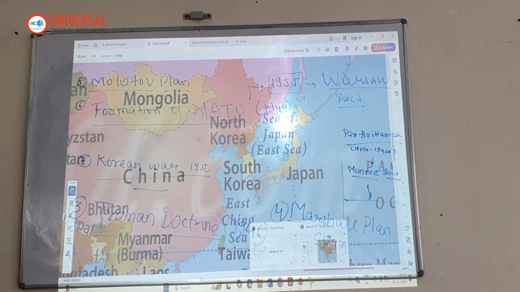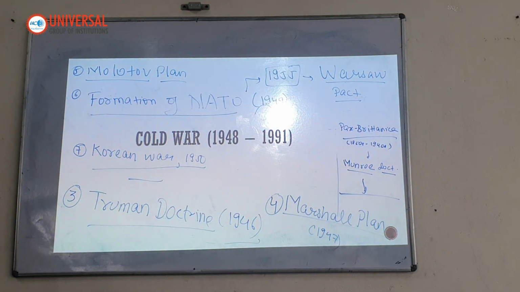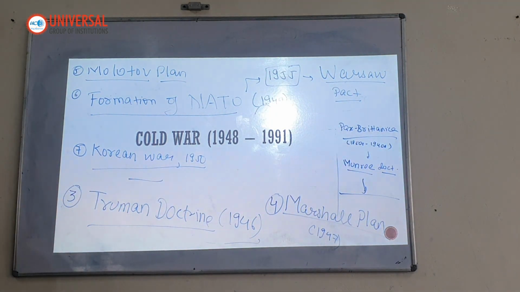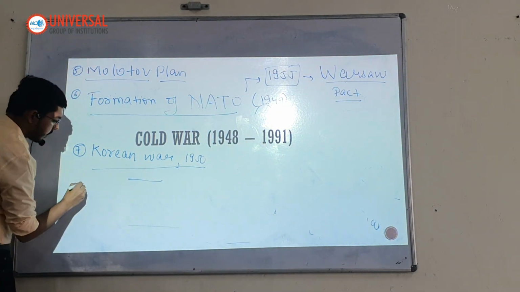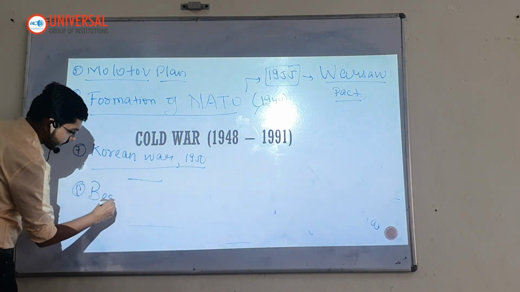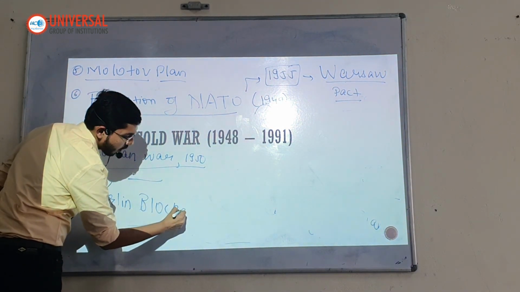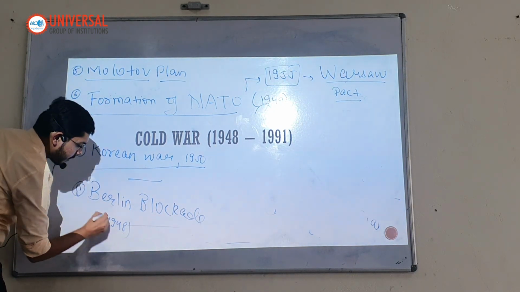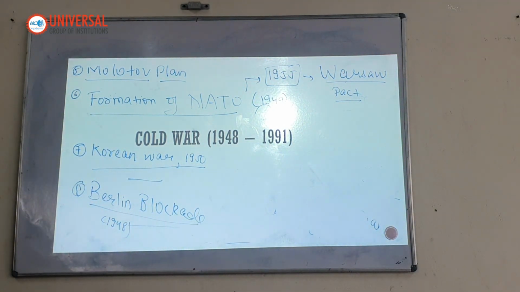Very briefly I'll explain. There is another episode that happens during this time, which is called the Berlin blockade. Number 8, Berlin blockade. Now understand this carefully. This took place in 1948. Berlin blockade, 1948. Again, I have to show you a map.